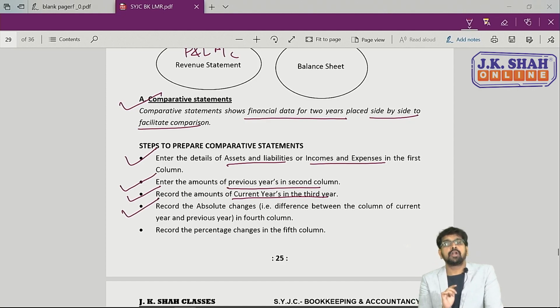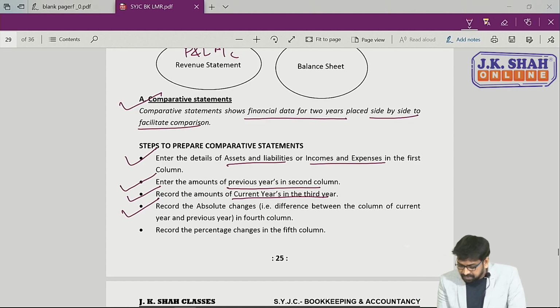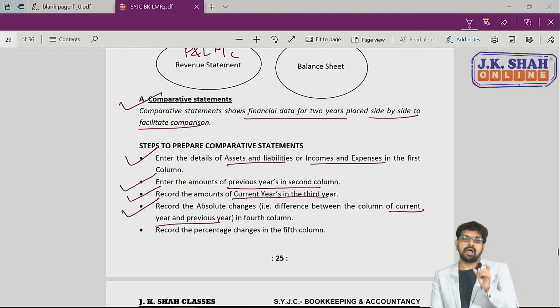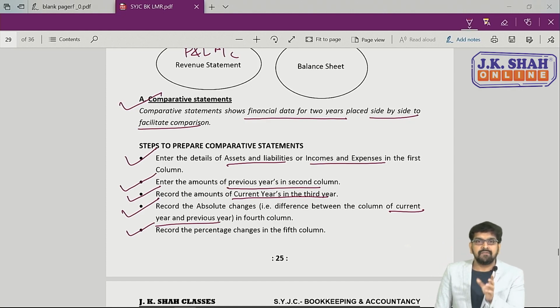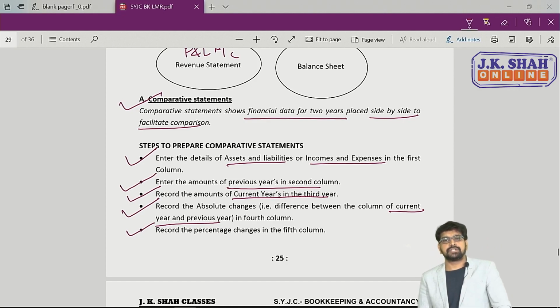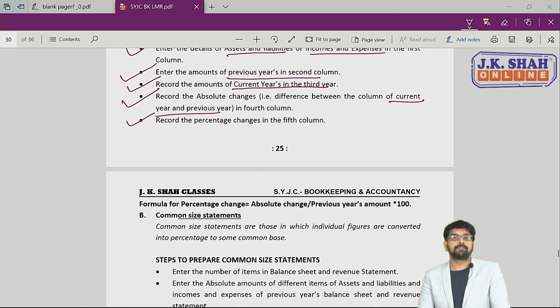Next, record the absolute change in the fourth column. Now what is the absolute change? Difference between current year and previous year. तो fourth column में आएगा amount of absolute change, मतलब current year minus previous year amount, जो remainder होगा that will be your absolute change, that will be recorded in the fourth column. Then record the percentage change in the fifth column. जैसे हमने fourth column में absolute change amount वाइज record किया, वैसे fifth column में we are going to record percentage change. So here how to find out that percentage change?